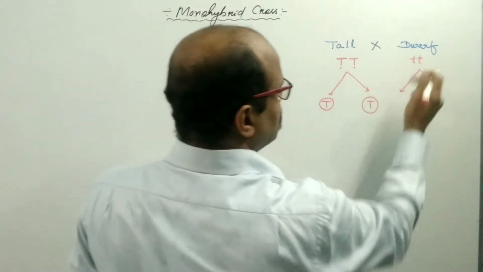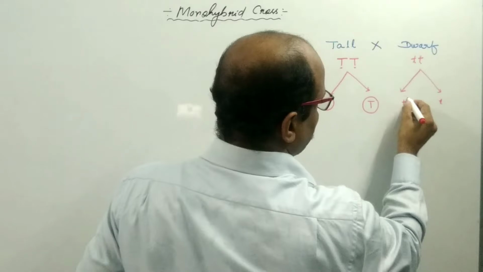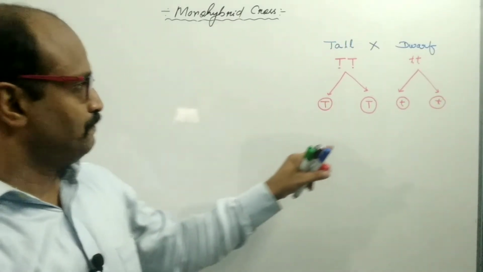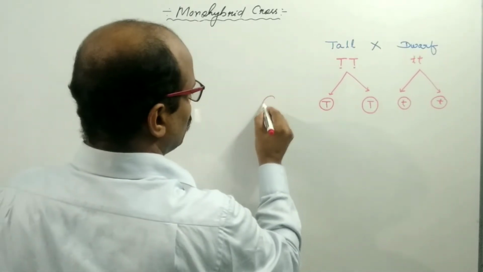The small tt or dwarf individual also produces the same type of gamete, and each gamete contains small t.